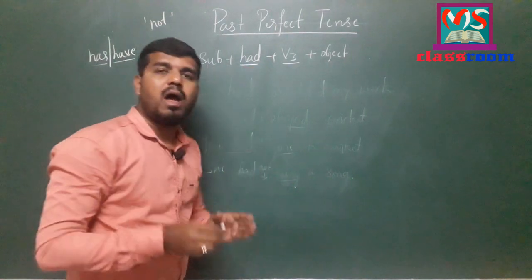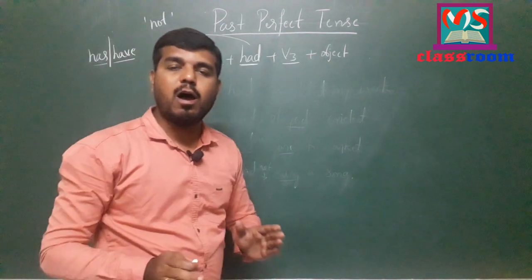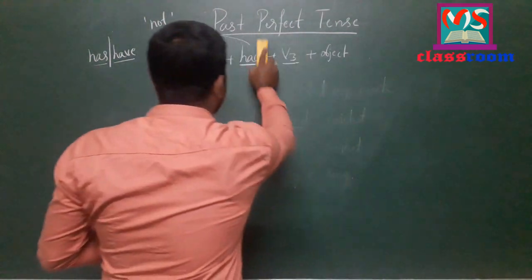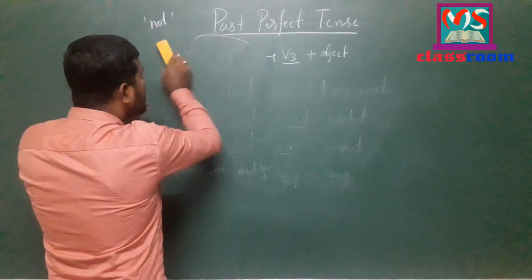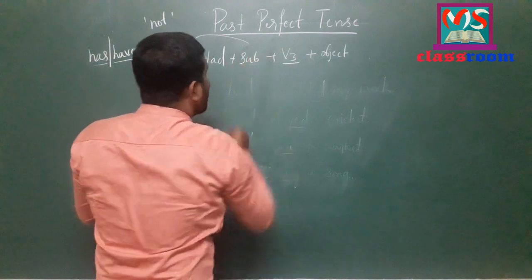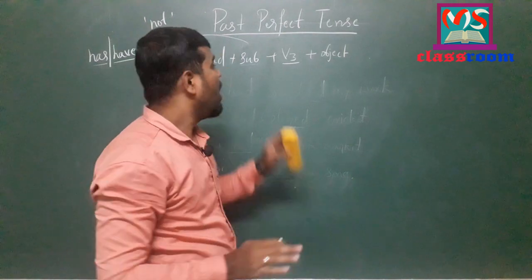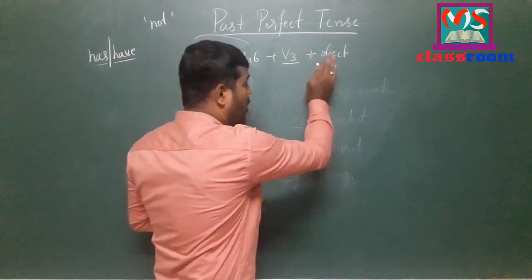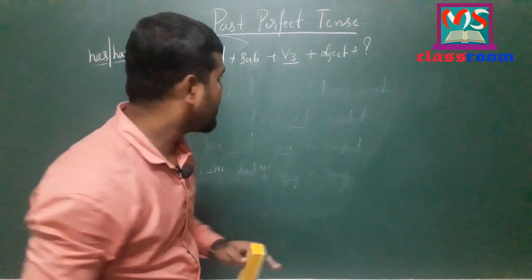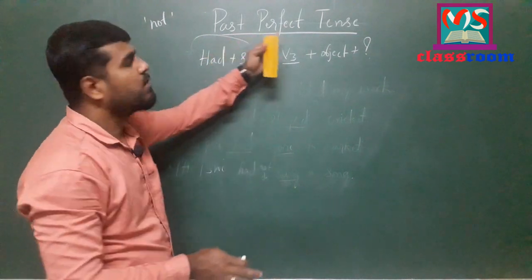Which is the helping verb here? Had is the helping verb. Just we need to change the place of had before the subject to form interrogatives in past perfect tense. Look at here, I write had before the subject, and after had I write the subject, and then the V3 form of the verb or past participle form of the verb, and the object. And at the end of the sentence, don't forget to put a question mark. Let me write interrogative sentences in past perfect tense.